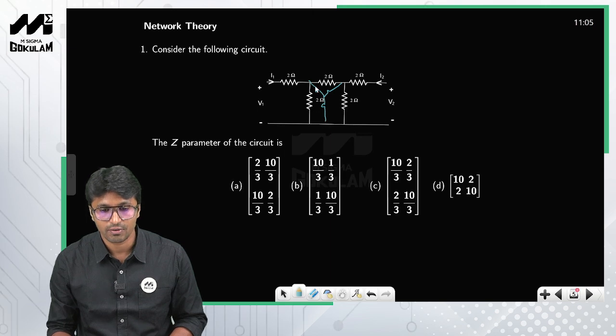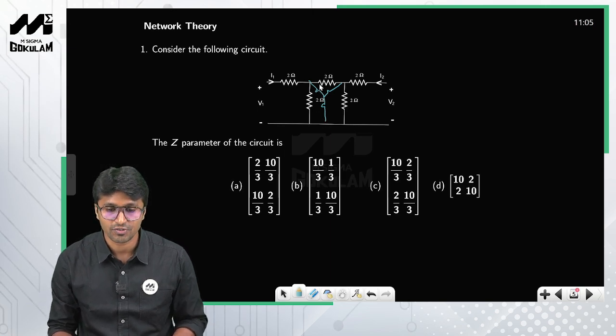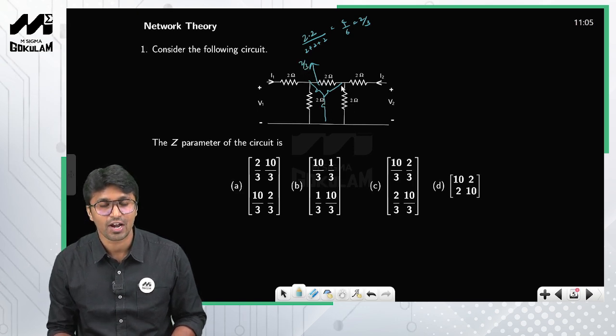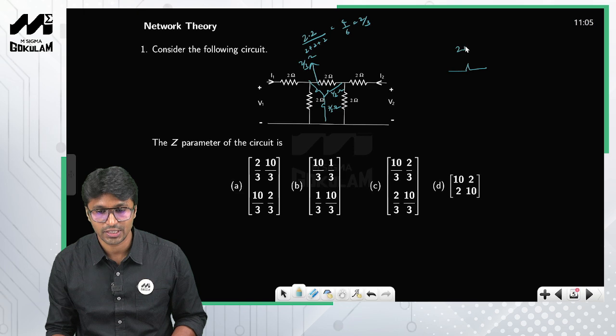Using the delta to star transformation, the value of this resistance will be 2 into 2 by 2 plus 2 plus 2, so 4 by 6, which is equal to 2 by 3. The resistors in the delta network are of equal value, so the resistances of the corresponding star network will also be of the same value, 2 by 3 ohm. If you redraw the circuit, this is what you get: this is 2 ohms and these are 2 by 3 ohms.